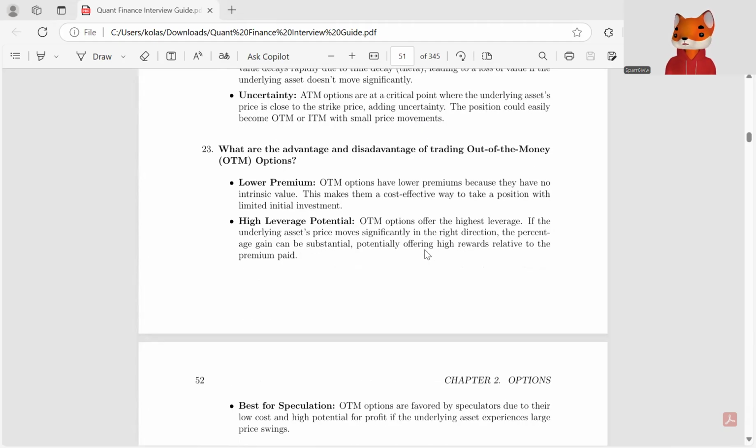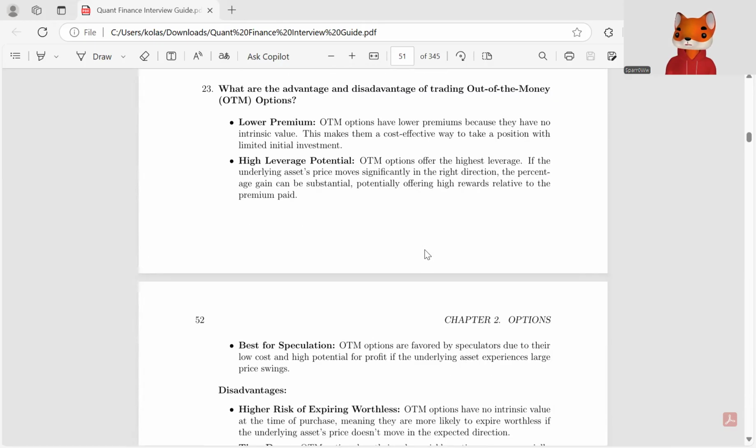What are the advantages and disadvantages of trading OTM options? OTM options generally have a lower premium because they have no intrinsic value. This makes them a cost effective way to take a position with limited initial investment. It has higher leverage potential, as OTM options offer the highest leverage. If the underlying asset's price moves significantly in the right direction, the percentage gain can be substantial, offering high rewards relative to the premium paid.